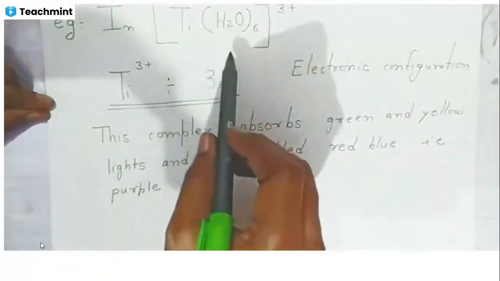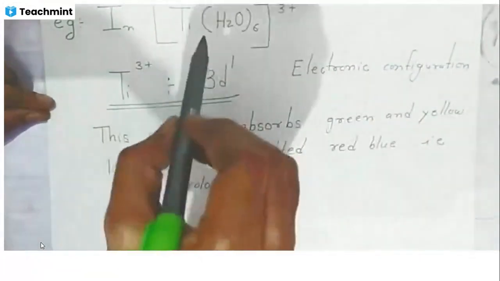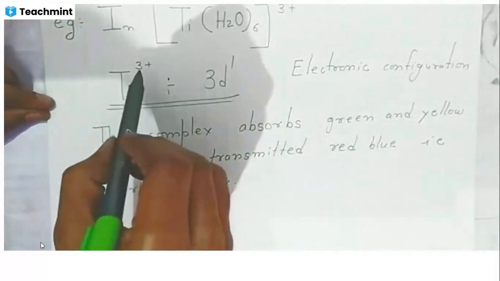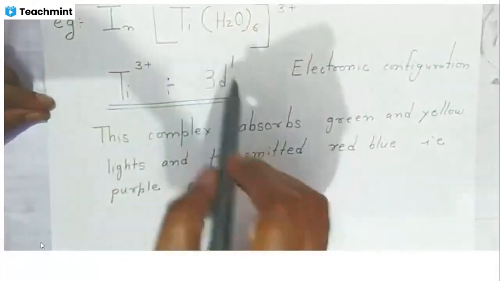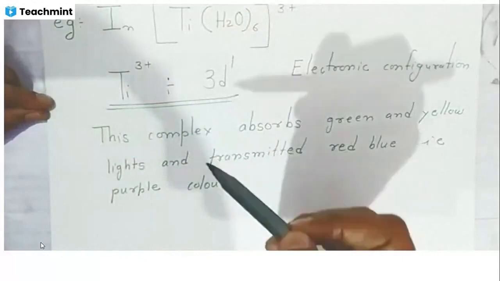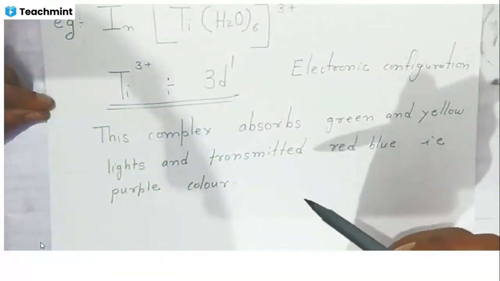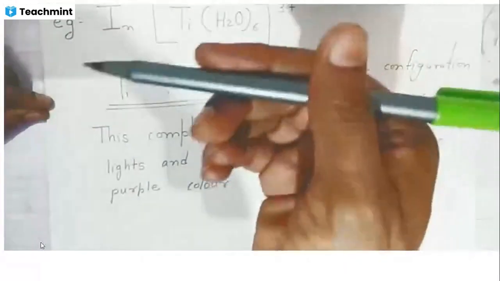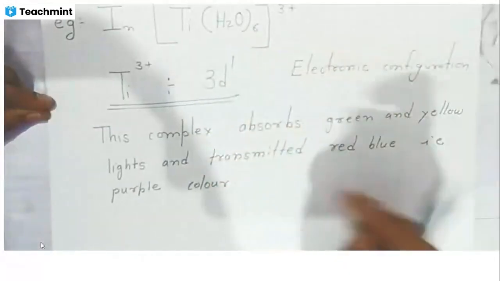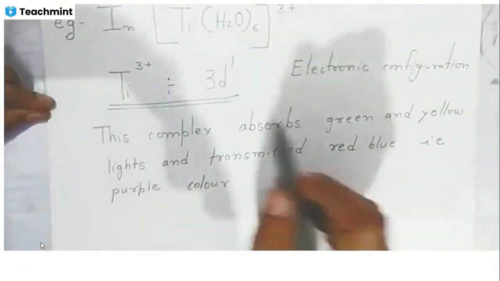Why is this compound purple in color? Because in this compound, titanium is present as a 3 plus cation. That means the compound has a 3d1 configuration, and 1 electron is present. This 1 electron absorbs green, yellow light, and the electron goes to the higher energy level. When the electron jumps from the higher level to lower, it will emit red, blue color. So we can see the compound looks red, blue in color.